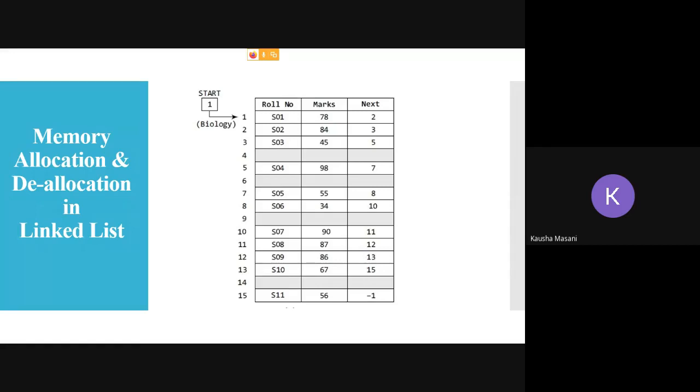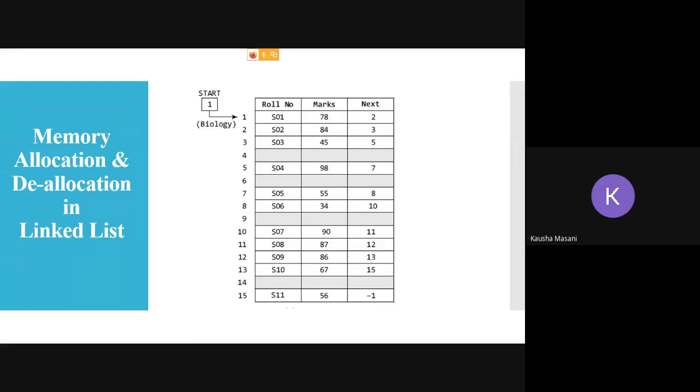Fine. So roll number and marks, and next is your pointer. Now for 11 students, I have entered the data with their corresponding marks, and I want to add one more student and their marks. If you observe the diagram first, the last student, added with marks 56, is holding the next value as -1.